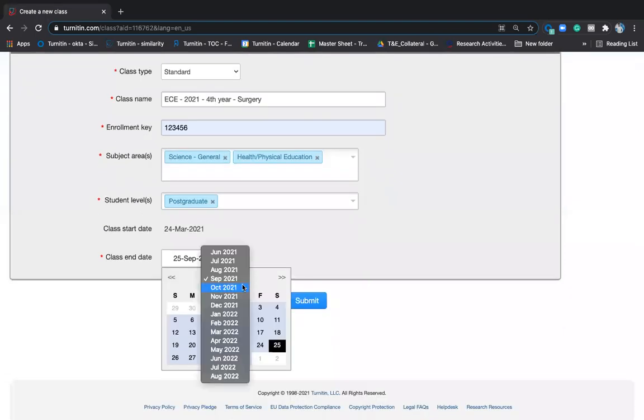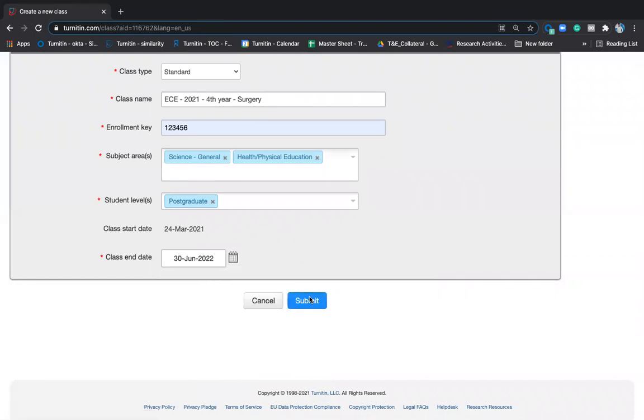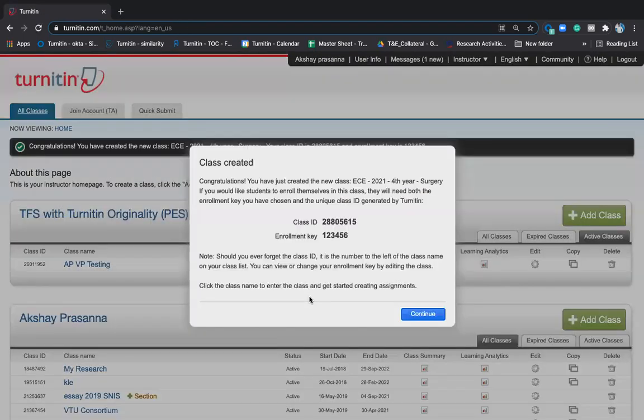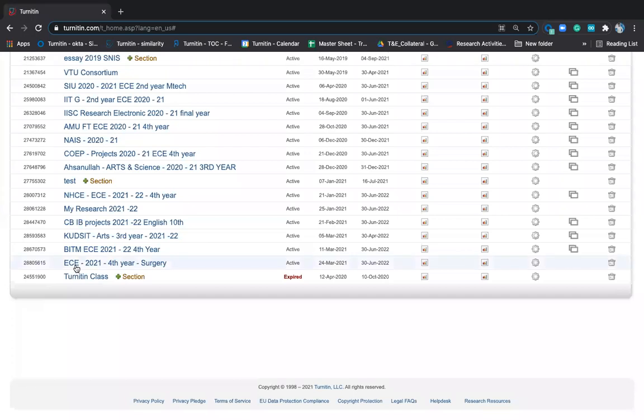Let's take an example. Till next academic year, I'll keep it till June 30th, 2022. So till next year this class will be existing. I have created one class, but I'll be giving multiple assignments under this class. If you share this class ID and enrollment key with your students, they can take up your assignments. I'll show you how to do it also. So now you can see here the EC fourth year 2020 surgery class is created.